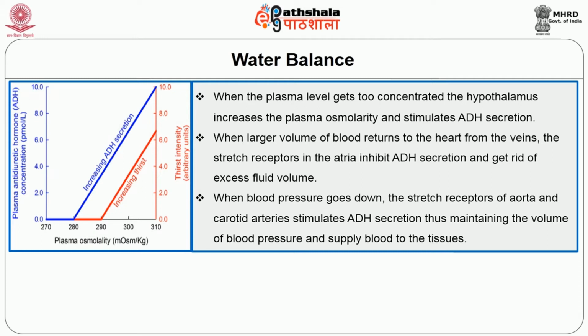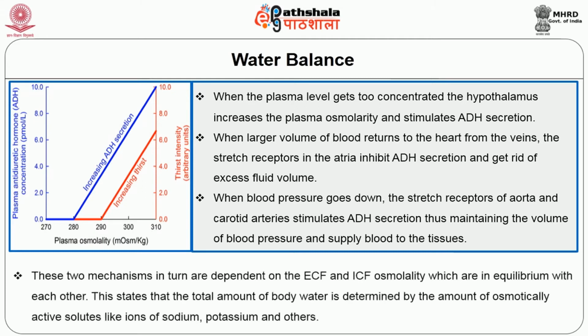These two mechanisms in turn are dependent on the extracellular fluid and intracellular fluid osmolality, which are in equilibrium with each other. This states that the total amount of body water is determined by the amount of osmotically active solutes like ions of sodium, potassium and others.